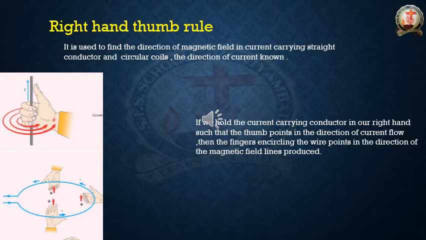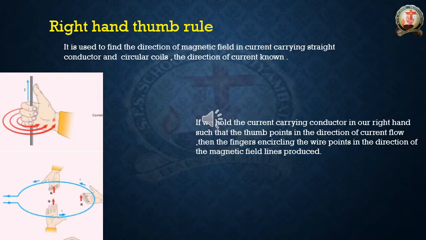On whichever side the current is flowing, on that side you keep your right hand thumb. When you keep the right hand thumb on top, what about the remaining four fingers? The remaining four fingers will be encircling the conductor. Encircling means holding. In what direction are those four fingers pointing?